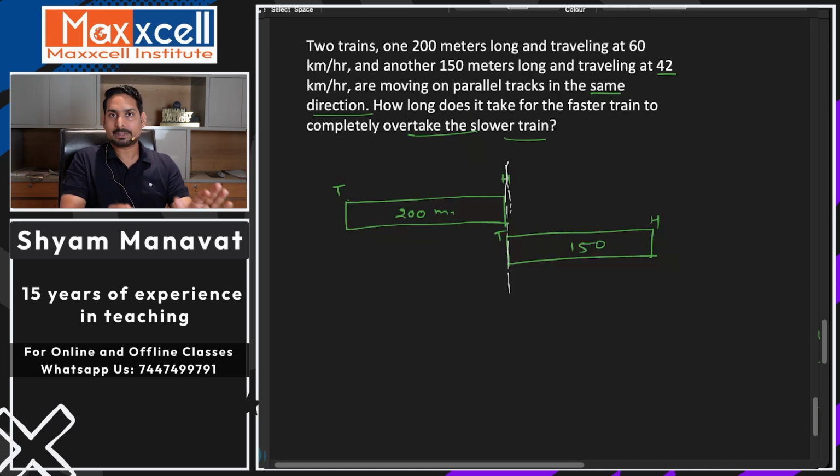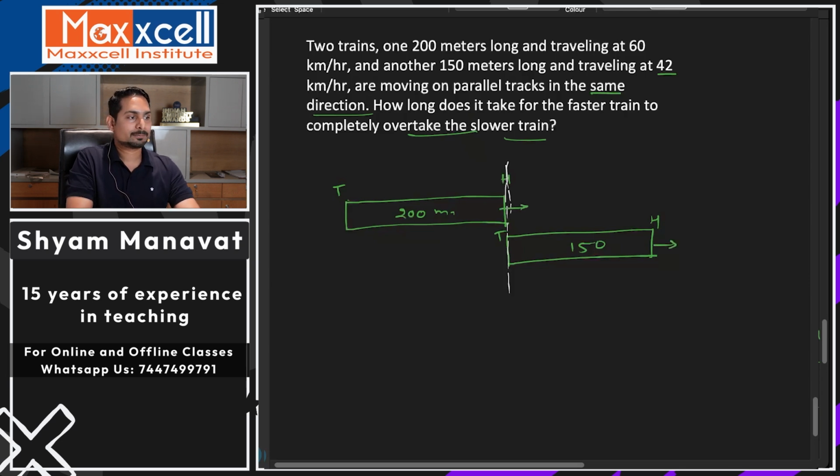So there is no gap between them until and unless it is given in the question. अगर क्वेश्चन में नहीं दिया है तो हमें ऐसा अज्यूम करना है. ओके, ये मान के चलो. Now moving in the same direction. ठीक है, सेम डायरेक्शन में देखते हैं.